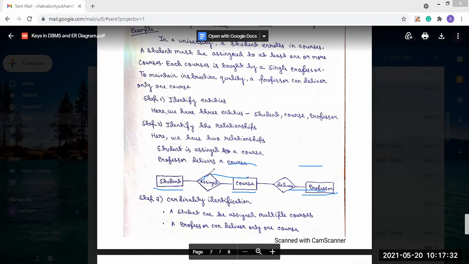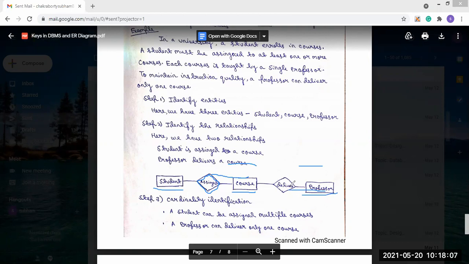And whichever the relationships will be, you have to draw them with the diamond shape. The relationship is presented in the diamond shape format. And professor delivers course. So the relationship between professor and course is that the professor delivers the course. So we have used "delivers" as the relationship. Our relationships and the identification of the entities are made.